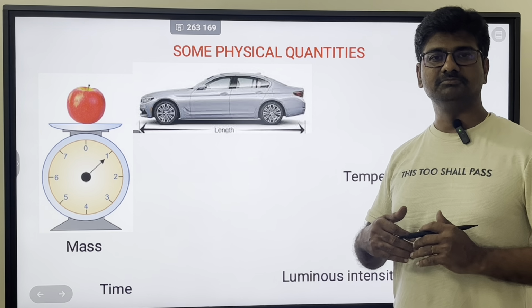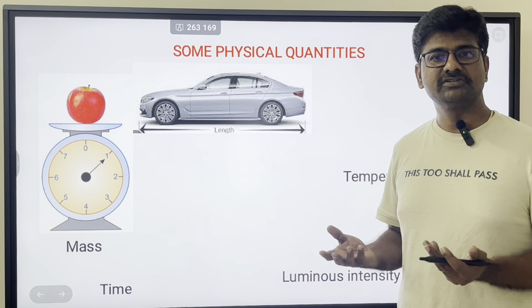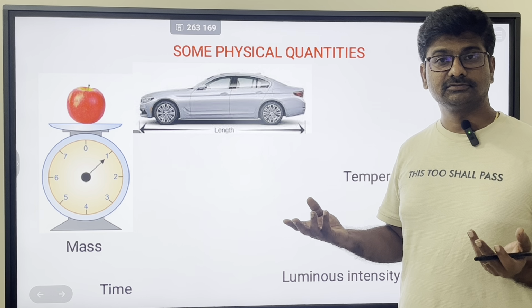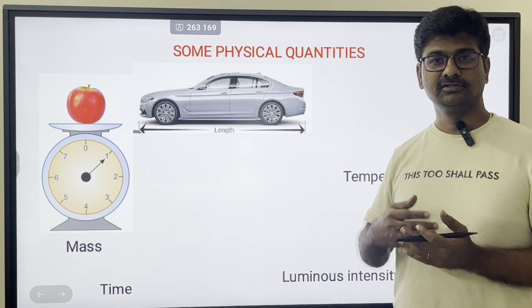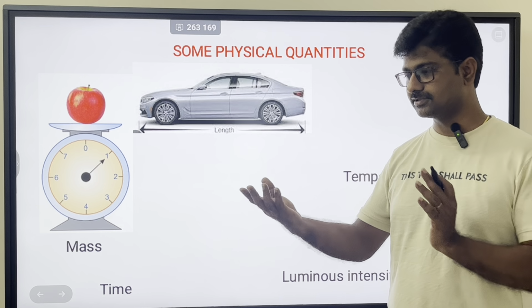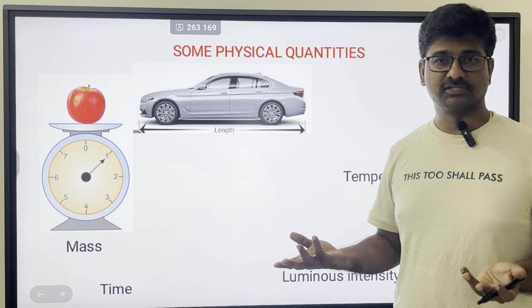Similarly, if I say it's a big car, big means there should be something to specify it. So length of the car. So if I say length of the car is so much, okay, then I can understand, okay, this is so much big, or length of the car is less. I can understand this is a small car.